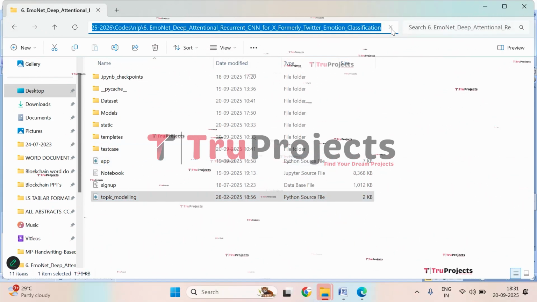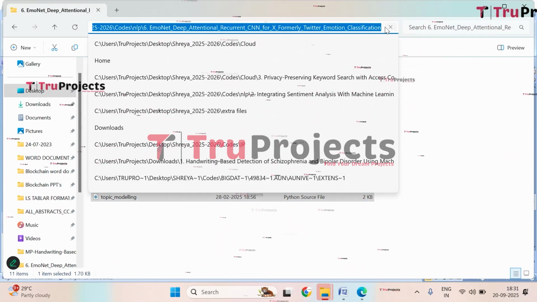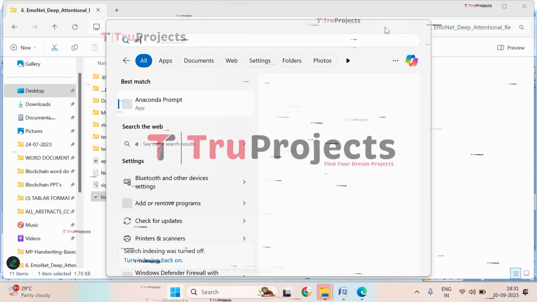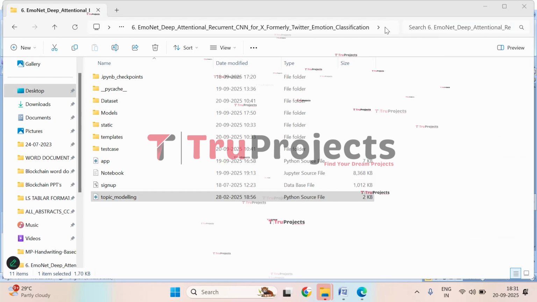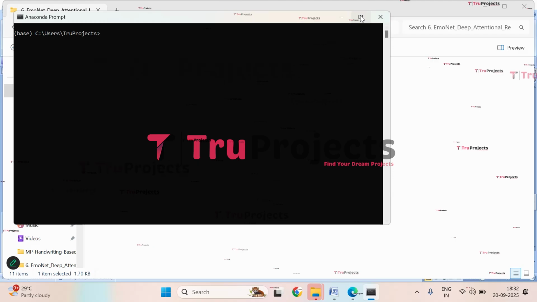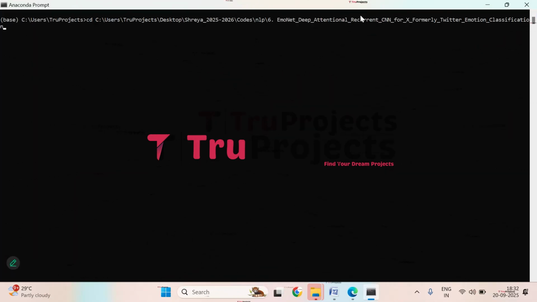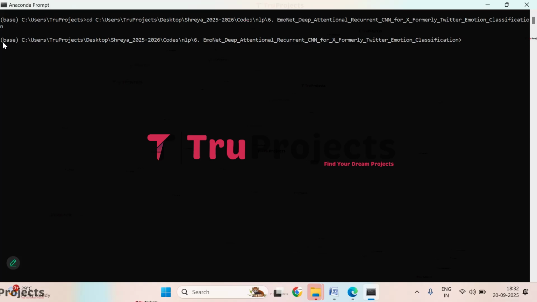So copy the path of the code folder from the address bar of the file explorer. I'm copying it. Now open Anaconda prompt. So it is open. Now give the command cd, give the space and paste the copied path. Click on enter. Here you can observe current directory is changed to the code folder's path. Now compile app.py file. So give the command python space app.py and click on enter.